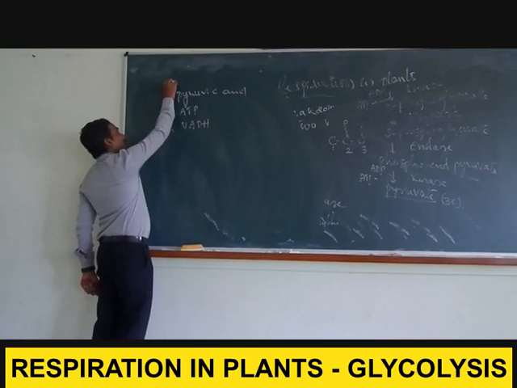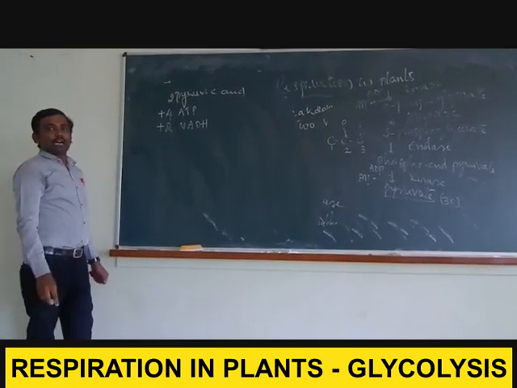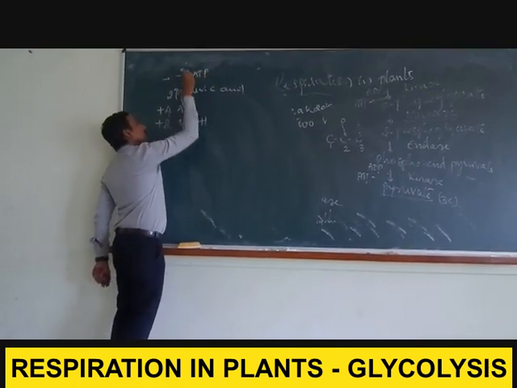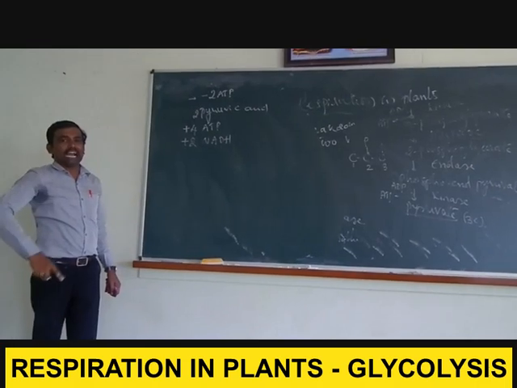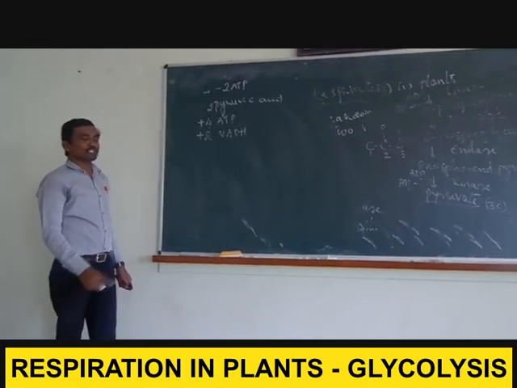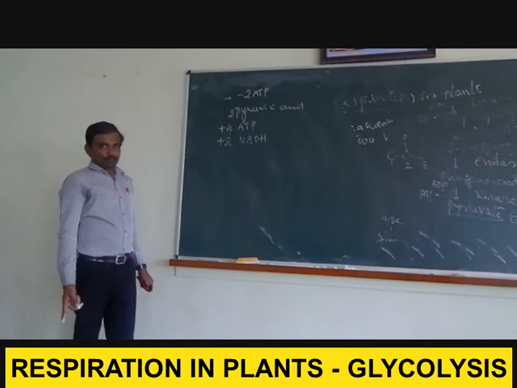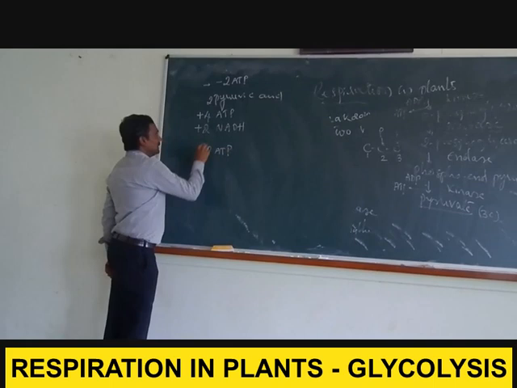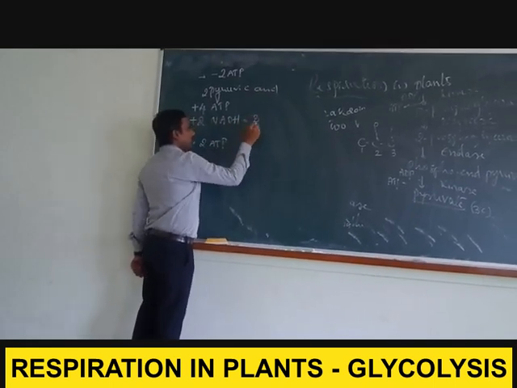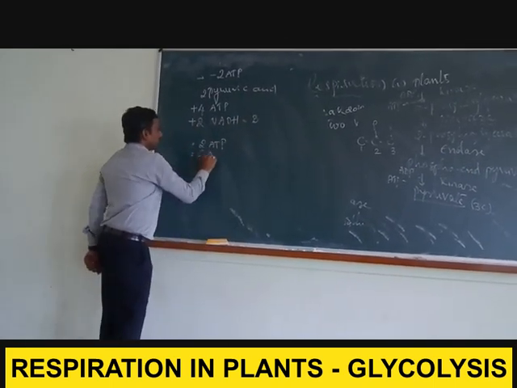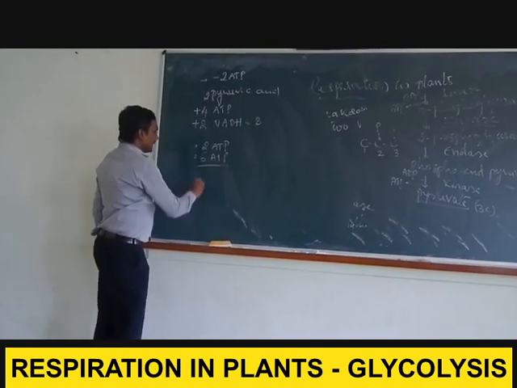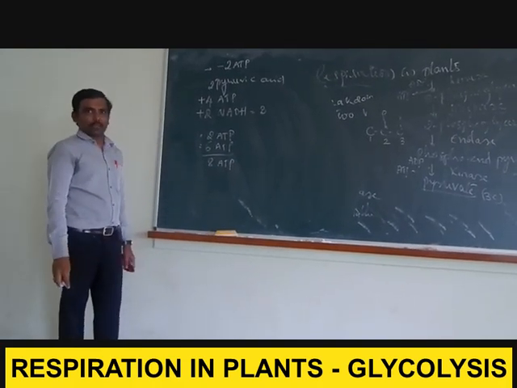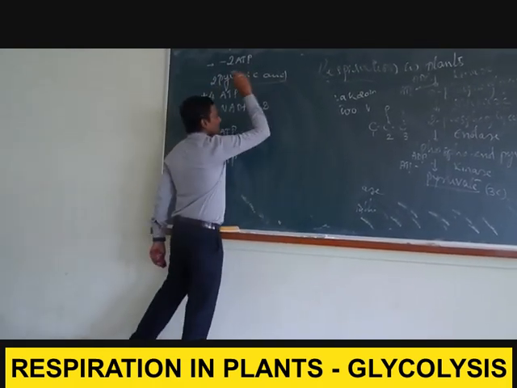At the same time, prior to splitting of the glucose molecule into 3-carbon molecules, 2 molecules of ATP were consumed during the conversion of glucose into glucose 6-phosphate, as well as fructose 6-phosphate into fructose 1,6-bisphosphate. Hence at the end, 2 net ATP molecules were produced, and 1 NADH molecule equals 3 ATP, so 6 ATP molecules from the 2 NADH, and totally 8 ATP molecules were produced during the glycolysis pathway, and 2 molecules of pyruvic acid were generated.